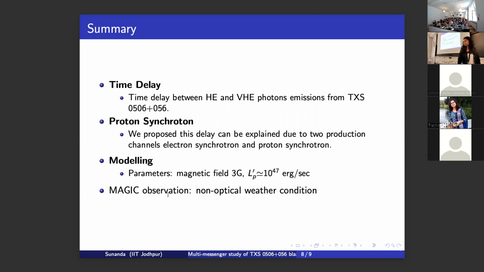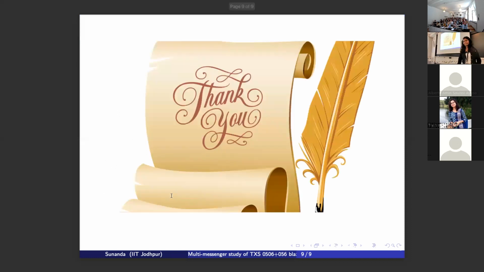However, no such bad condition was reported by other detectors like VERITAS, and HAWC did not report any bad condition at their site. So here we are just giving a possibility of how we can explain this delay using the electron synchrotron and the proton synchrotron. Thank you.